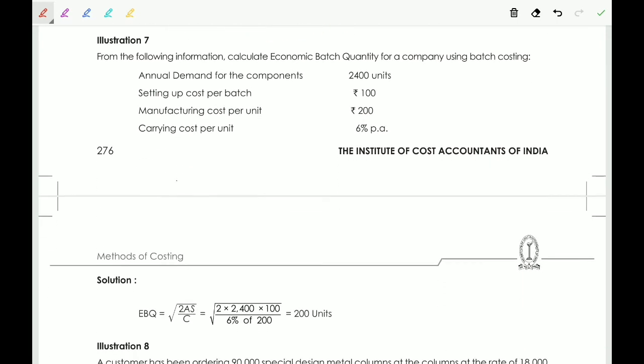Now we see one example for better understanding. From the following information, calculate economic batch quantity for a company using batch costing. Annual demand for the components 2400 units, setup cost per batch 100 rupees, manufacturing cost per unit 200, carrying cost per unit 6% per annum. So what is the formula?